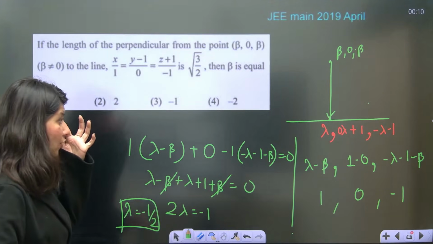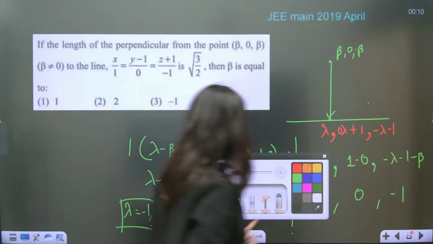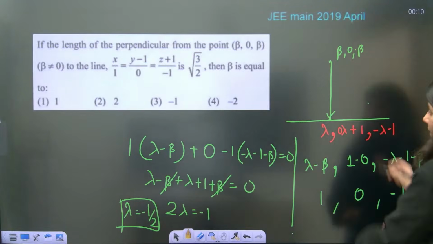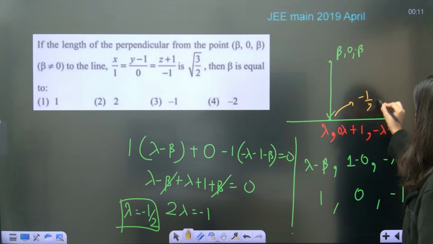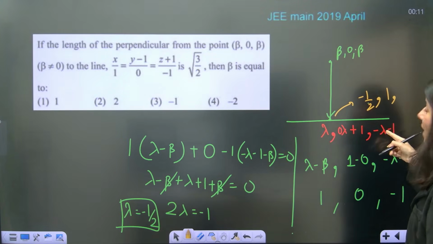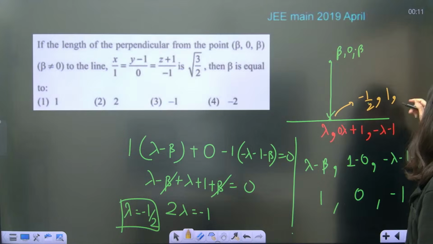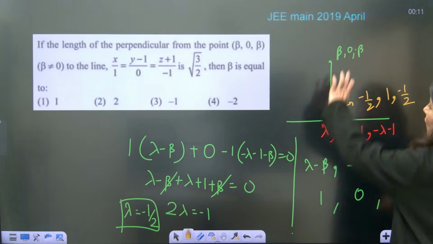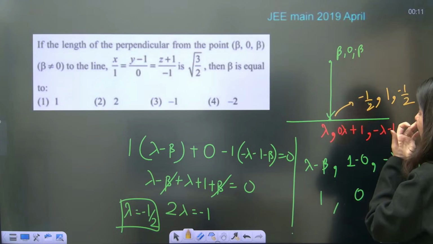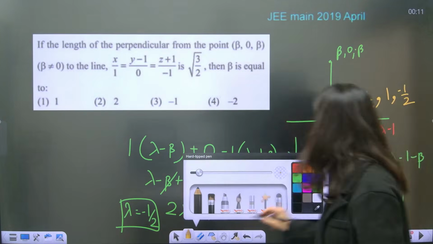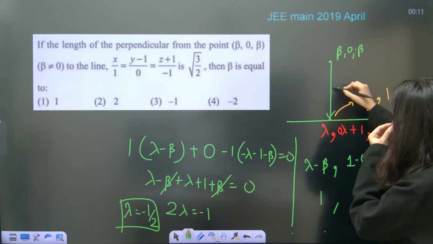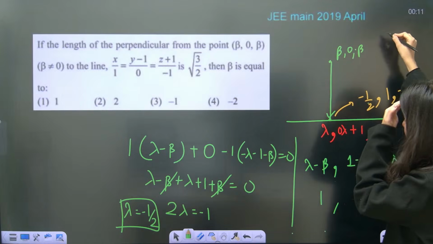Once you got the value of lambda as minus half, you will get this foot of perpendicular, guys. Minus half comma 1 comma minus 1 plus half, so minus half. Now this distance can be calculated very easily and the value of beta can be given, right? So this distance formula, so distance will be what?